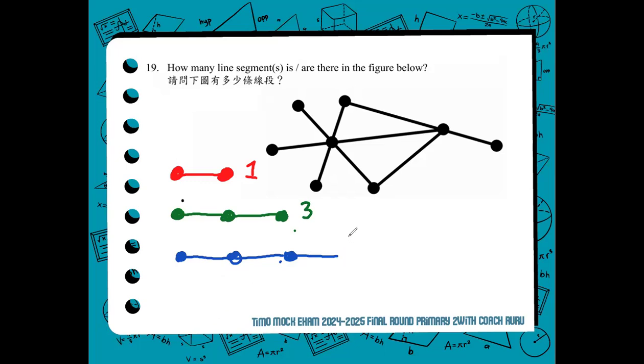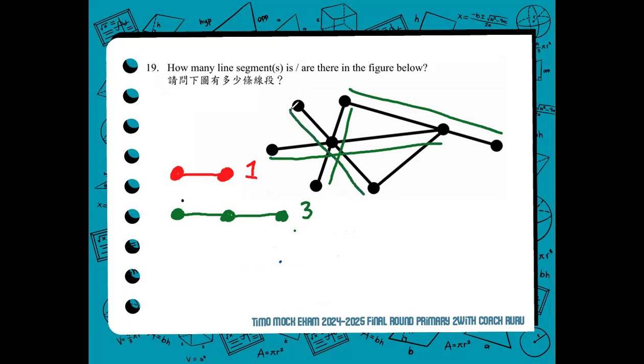But in our case here, we only have to deal with 3 collinear points. So let's count. How many sets of 3 collinear points do we have? 1, 2, 3, 4. 4 sets. And for the rest, there's only one, which is this one, a 2-point segment.